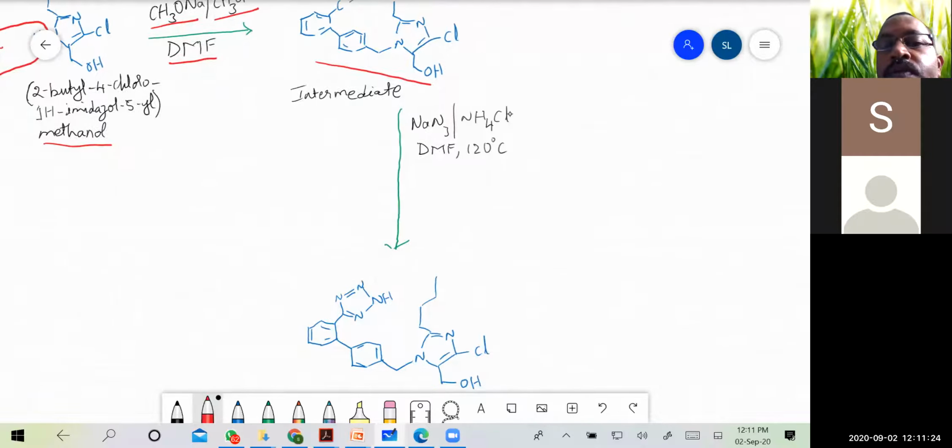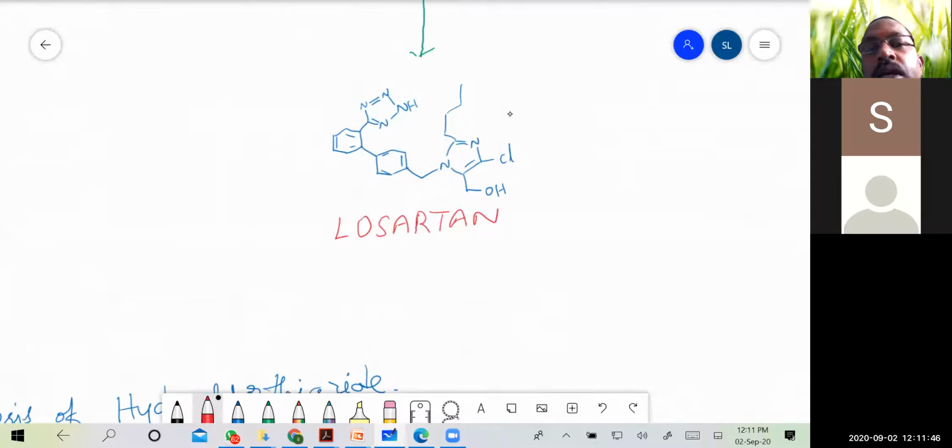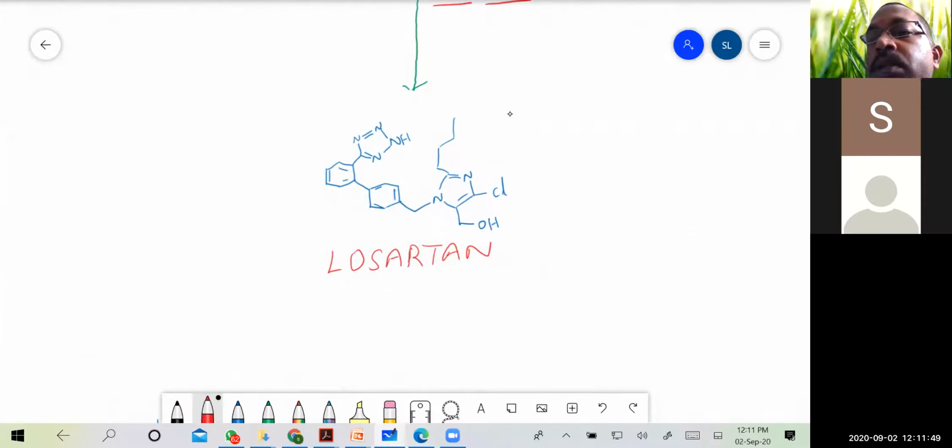And in presence of sodium azide, NaN3, and ammonium chloride, NH4Cl, using DMF as solvent, refluxing at 120 degrees centigrade, then ring cyclization takes place. So that is the formation of what is called the tetrazole. So ring cyclization has resulted in the formation of the tetrazole.